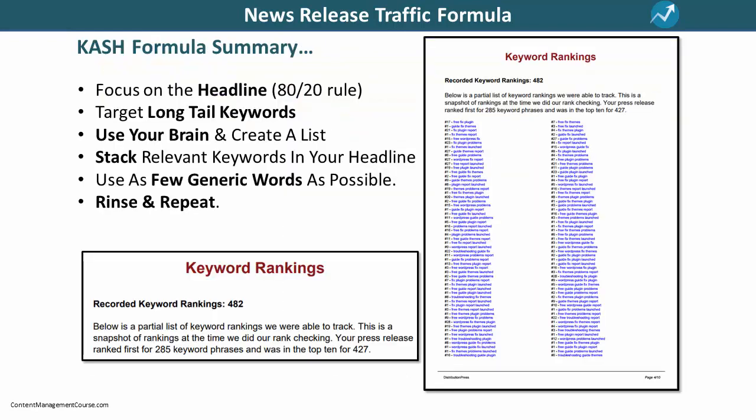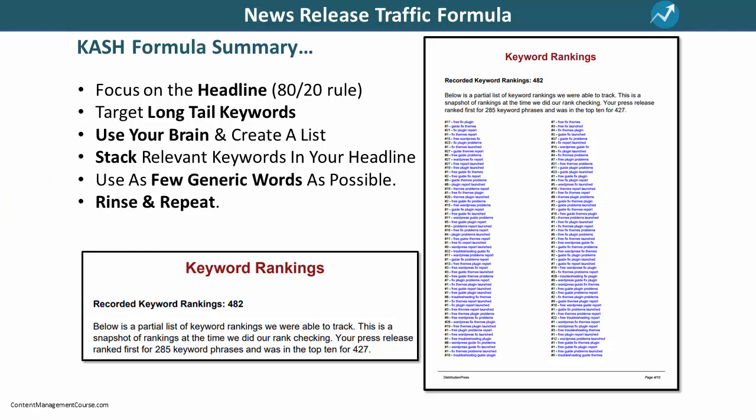So, let's recap the main points of using the KASH formula. Focus most of your time and effort on your headline. Remember the 80-20 rule. Target long-tail keywords that are easier to rank for. Use your brain to create a list. You don't need keyword or SEO tools for this. Stack as many relevant keywords as you can fit into your headline. Use as few generic words as possible. You can create a headline for search engines that makes perfect sense for humans, using a single word like launched or announced. And finally, just rinse and repeat this process with every news release that you write and distribute.